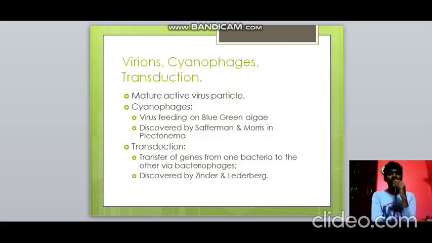So we need to know about virions, cyanophages, and transduction. Virions are mature active virus particles. Cyanophages, the word itself says, are related to BGA, blue-green algae. They are the viruses which feed on blue-green algae, and were discovered by Safferman and Morris in an organism known as Plectonema. It's also a BGA. Then transduction. What is transduction? It is a process in which the transfer of genes from one bacterium to another via bacteriophages takes place. It was discovered by Zinder and Lederberg.